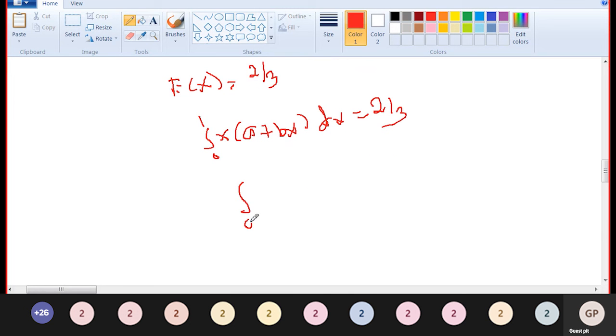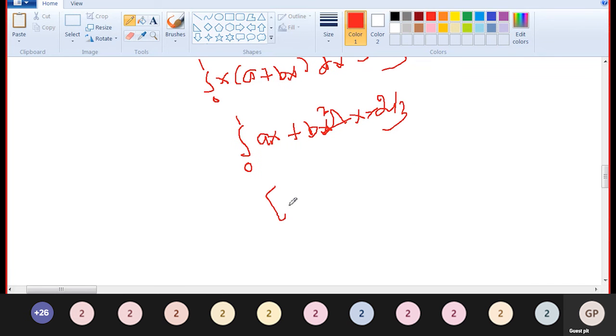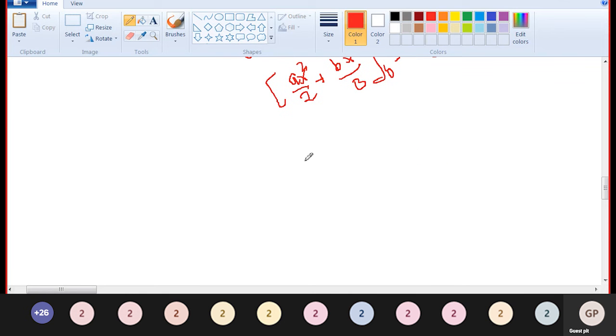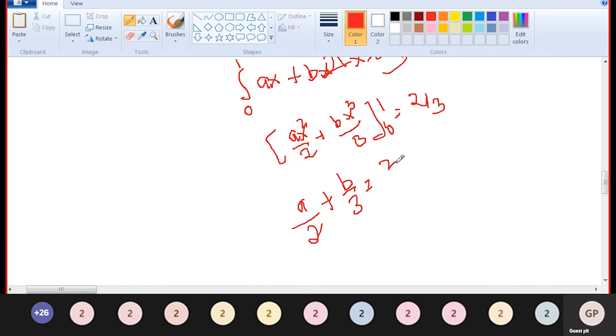That is, the integral of ax plus bx squared dx. Integrating, a times x squared by 2 plus b times x cubed by 3, from 0 to 1, is equal to 2 by 3. So a by 2 plus b by 3 is equal to 2 divided by 3.